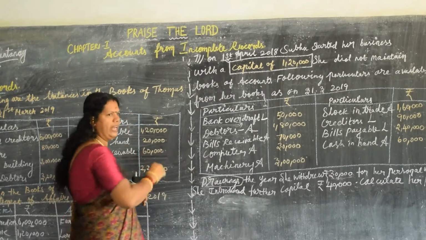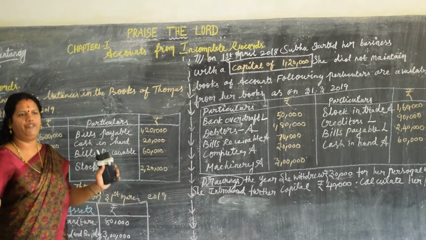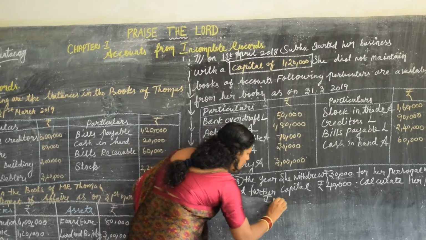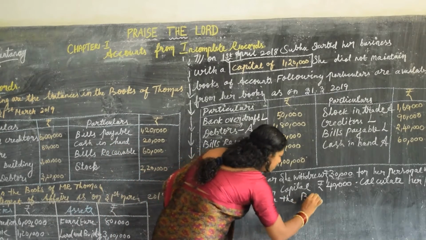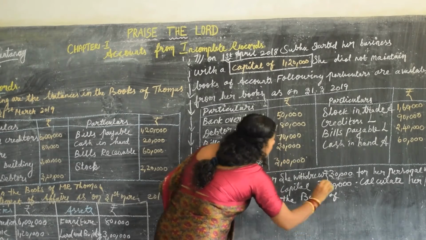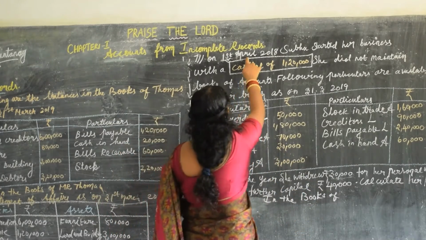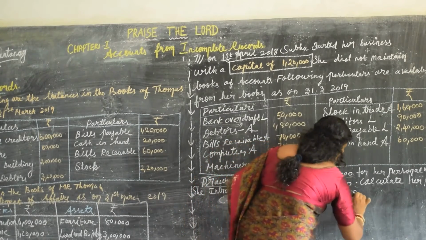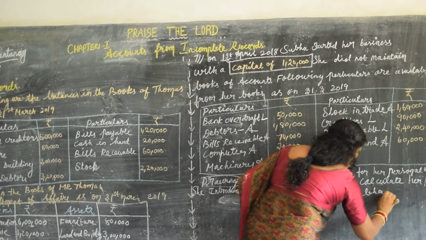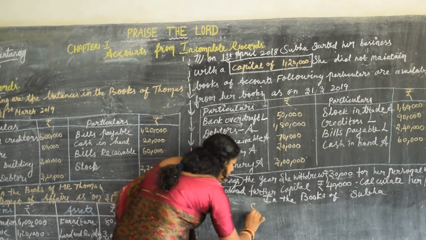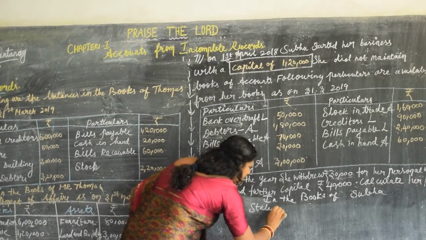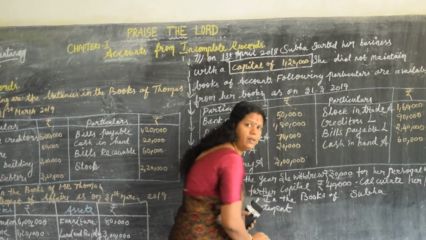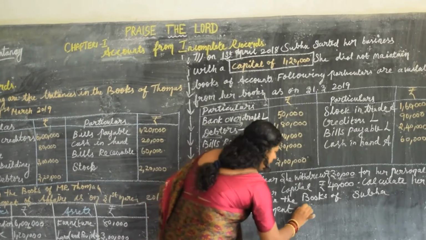This and all we will go on to in the next chapter, next sessions. We have it in brief detail over here. Now I will write the problem. The heading is very, very important. In the books of Subha. Am I right? Yes, Subha. Statement of affairs.